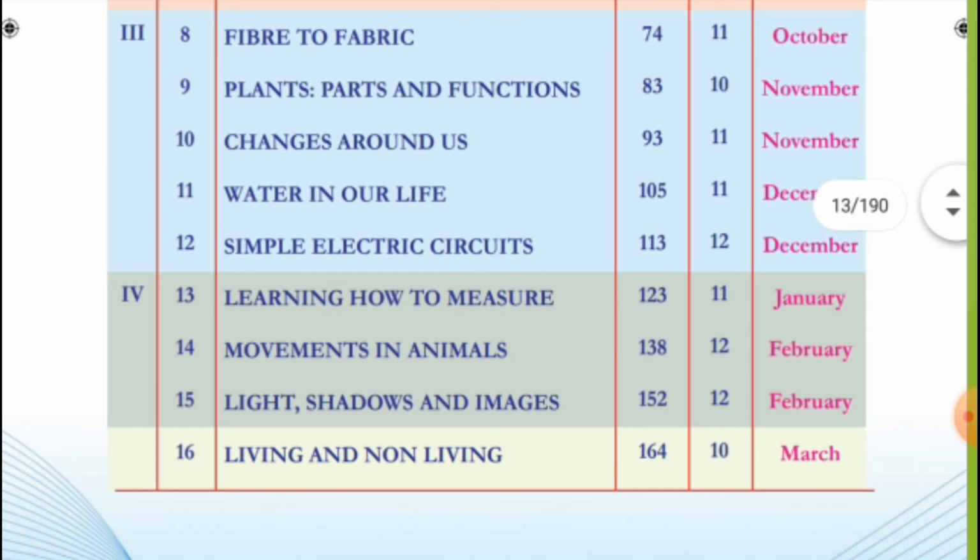Now the 14th lesson is about movement in animals. In this lesson we will discuss how animals move. Now the 15th lesson is about lights, shadows and images. By learning this lesson you will come to know the importance of light in our day-to-day activities. Now the last, 16th lesson is about living and non-living things. In this lesson we will discuss the living and non-living things present in our surroundings.